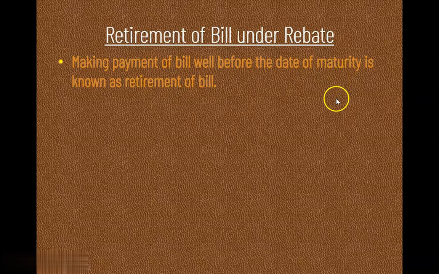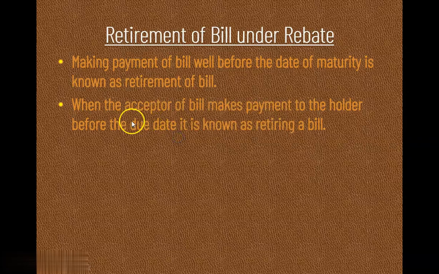It means now when the first bill is cancelled and the second bill is drawn, in this case the drawee might be in a position to do the payment of the bill before the due date. So therefore it is known as retirement of bill. See here, when the acceptor of bill makes payment to the holder before the due date, it is known as retiring a bill.